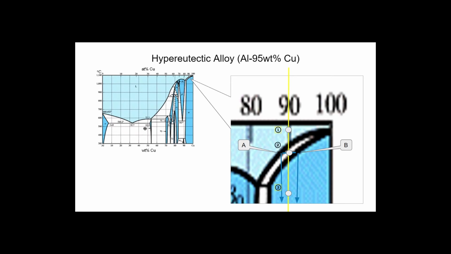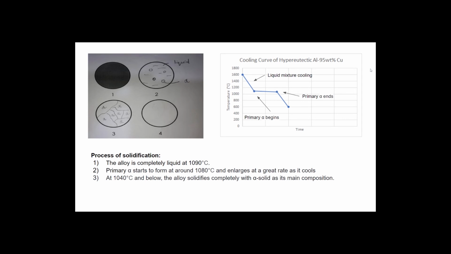The second composition that I have chosen is the hypereutectic copper aluminium alloy with 95 weight percentage of copper. From this phase diagram, I have chosen 3 points of temperatures. Point 1 is 1090 degrees Celsius, point 2 is 1070 degrees Celsius, and point 3 is 1040 degrees Celsius. In this slide, we can see the microstructure of the alloy with respect to its temperatures.